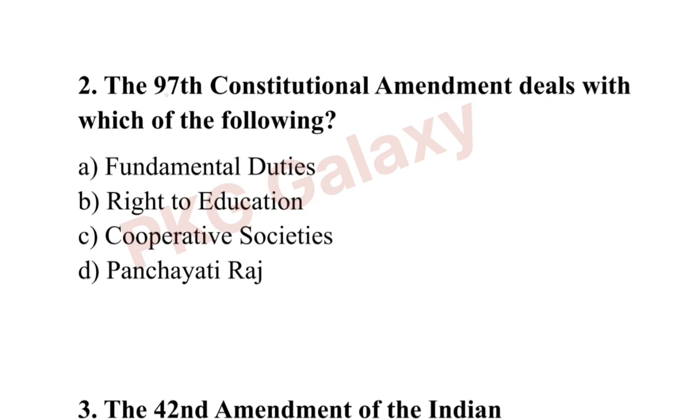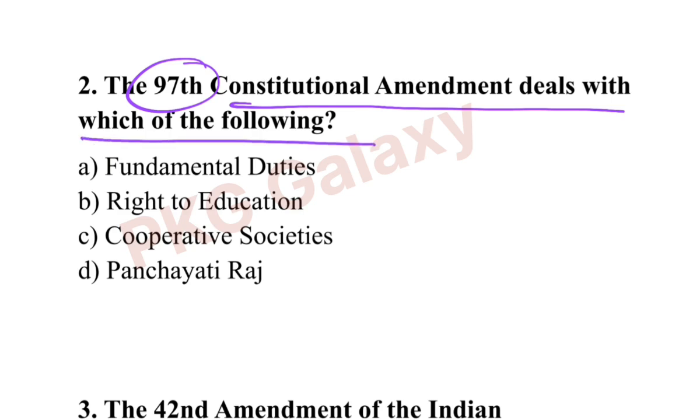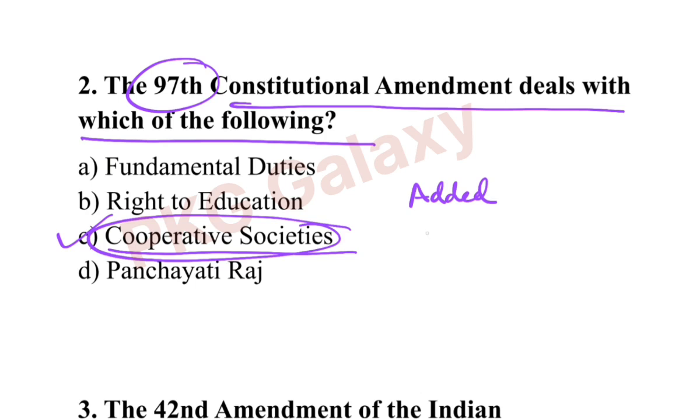Next question. The 97th Constitutional Amendment Act deals with which of the following? The correct answer is option C, cooperative societies. The 97th Amendment introduced the inclusion of cooperative societies in the Constitution and added the Part 9B.